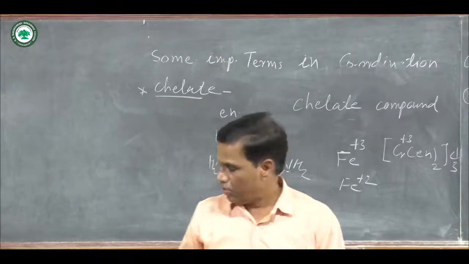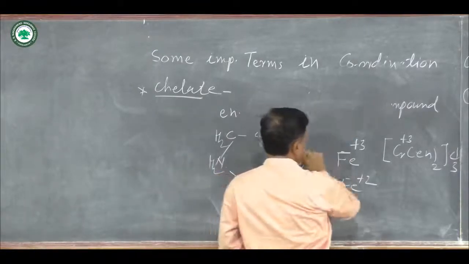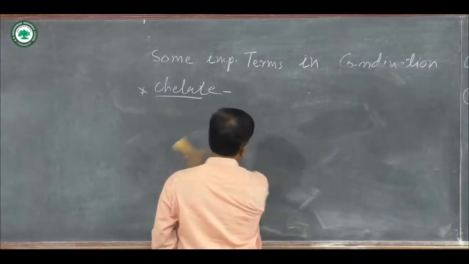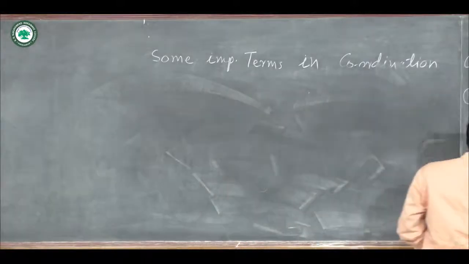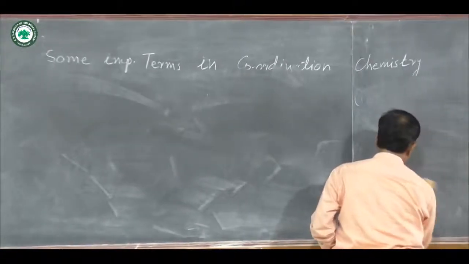The next point is, what are the comparison points between a chelate compound and a coordination compound?